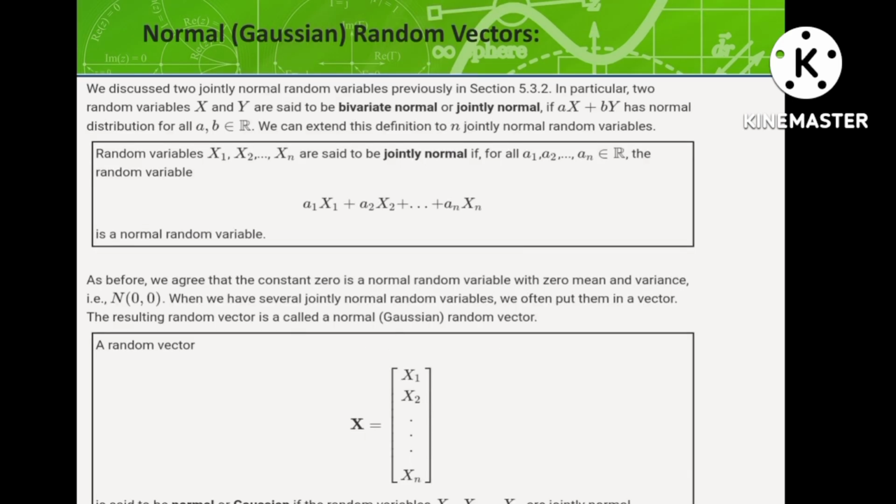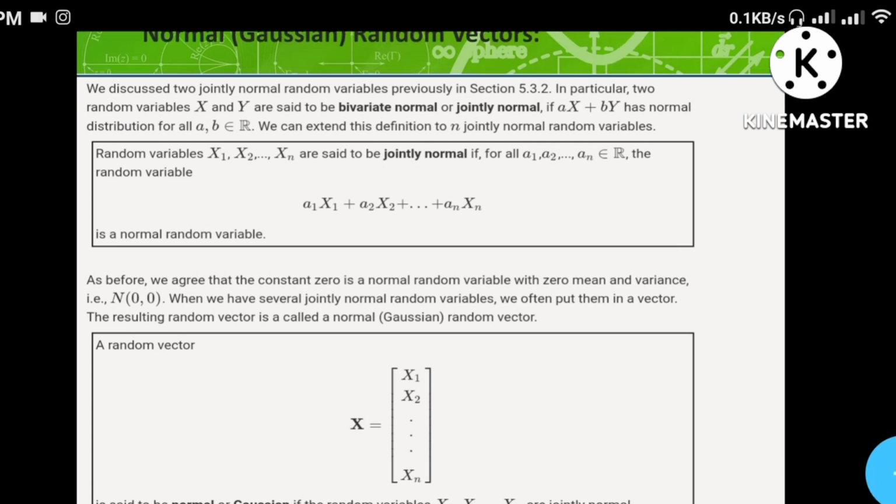Here I am going to discuss normal, or Gaussian, random vectors. We discussed two jointly normal random variables previously, in the slides before. In particular, two random variables X and Y are said to be bivariate normal, or jointly normal, if aX plus bY has a normal distribution for all a, b belonging to R. We can extend the definition to n jointly normal random variables.